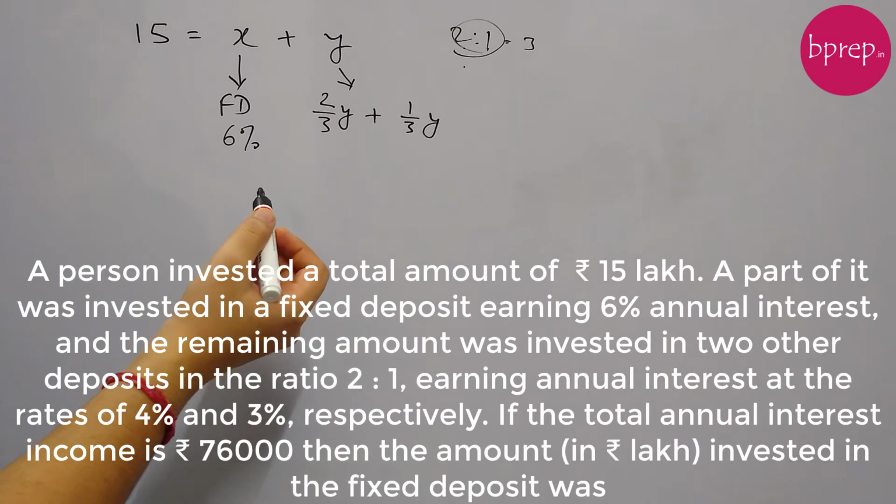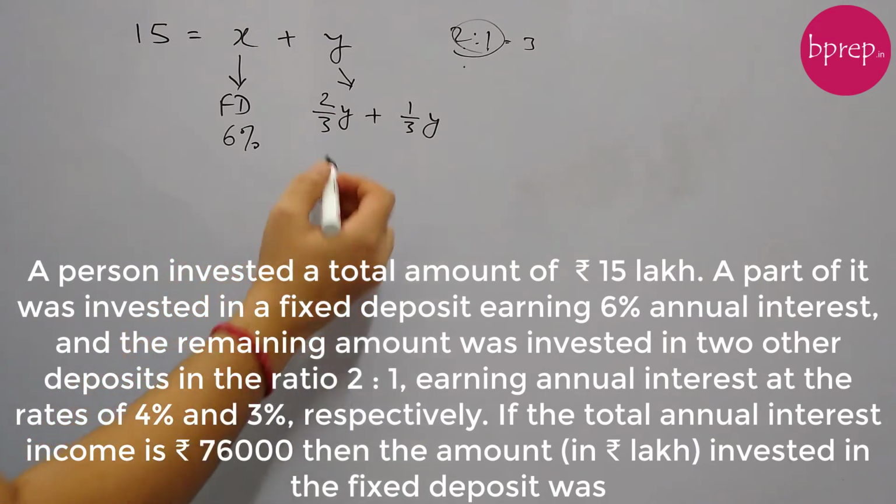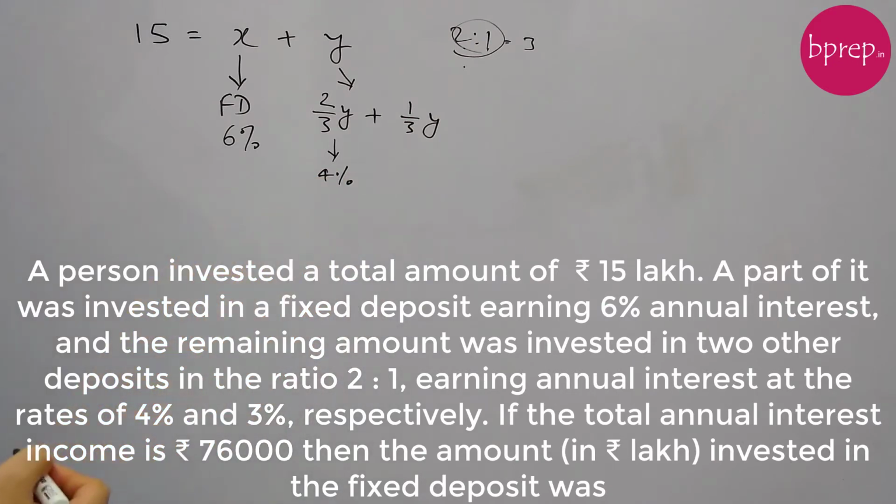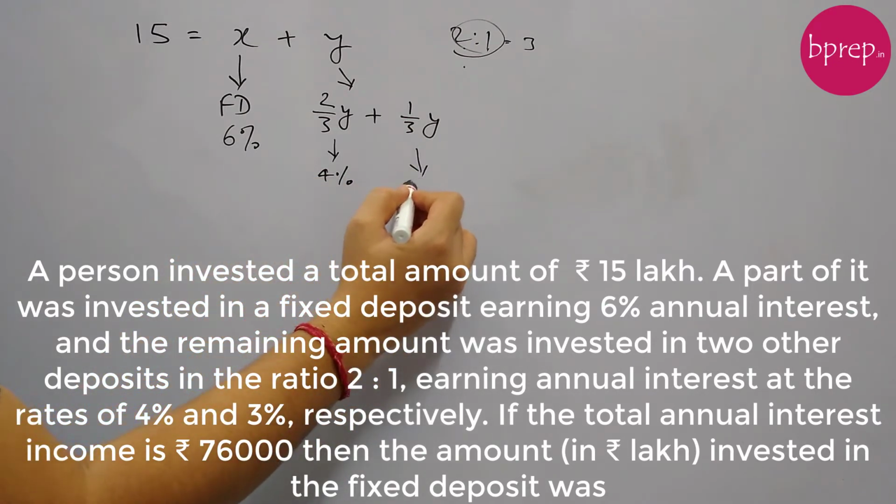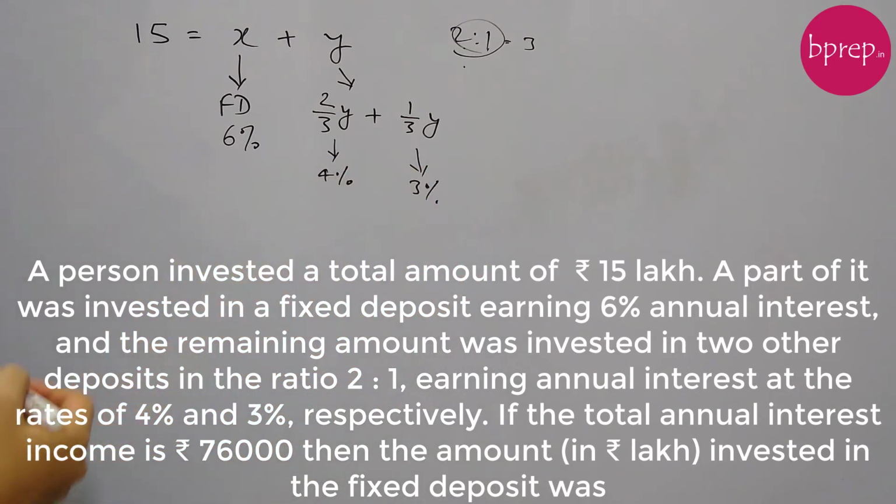So one part is invested at a rate of 4% per annum. This 2 by 3 y is invested at a rate of 4% per annum. And the remaining 1 by 3 y is invested at a rate of 3% per annum. This is given. If the total annual interest income is rupees 76,000, then the amount in lakh invested in the fixed deposit was what? We need to find out.